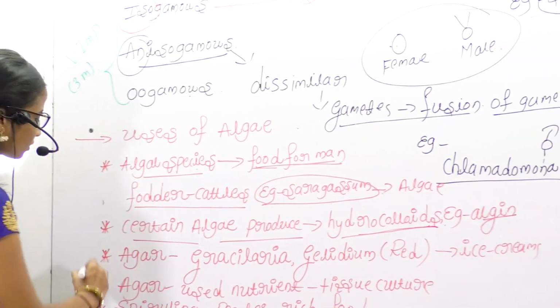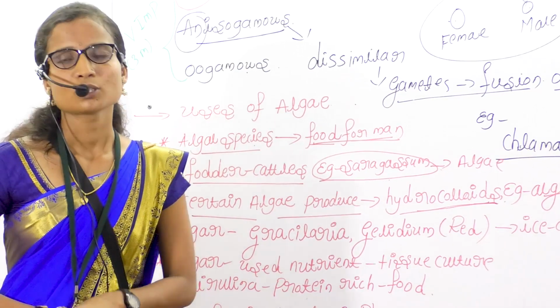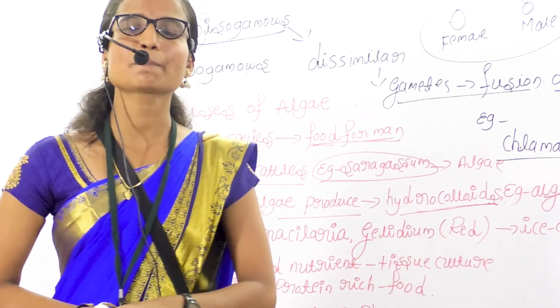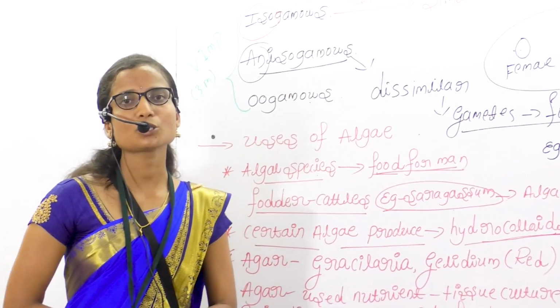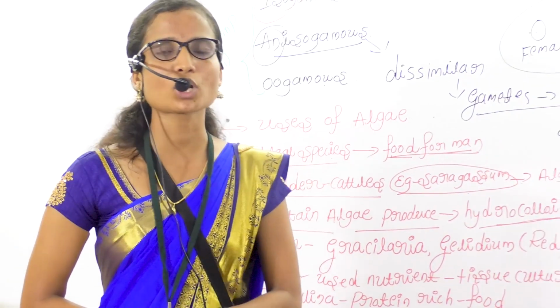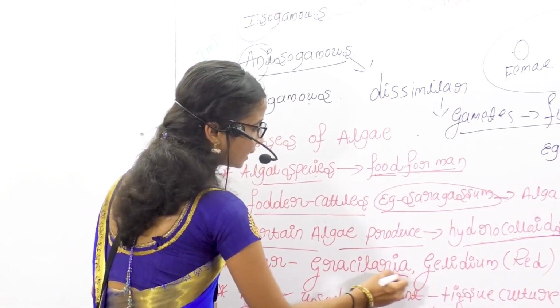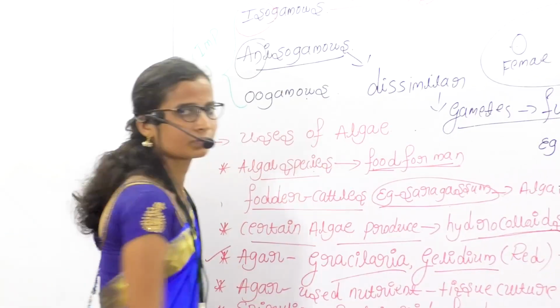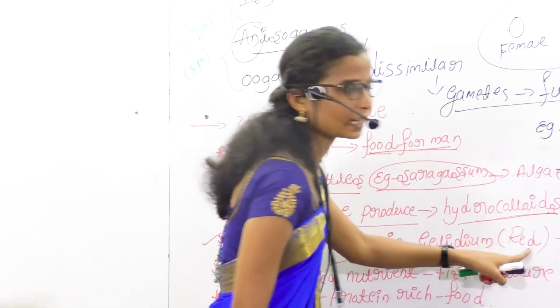Next, the third use is the preparation of agar. Algae is used in the preparation of agar, and that agar is used in the preparation of some ice cream. Here Gracilaria and Gelidium are the algal species. Gelidium is a red algae.